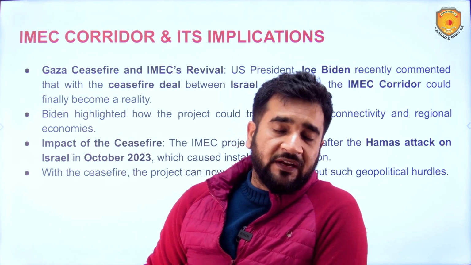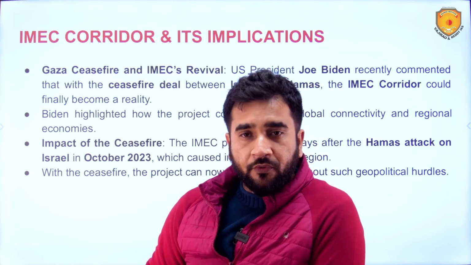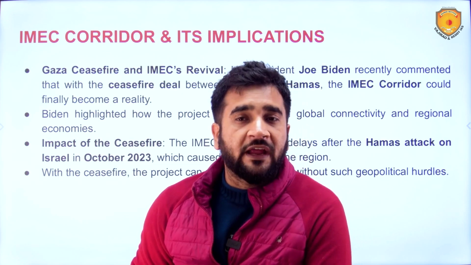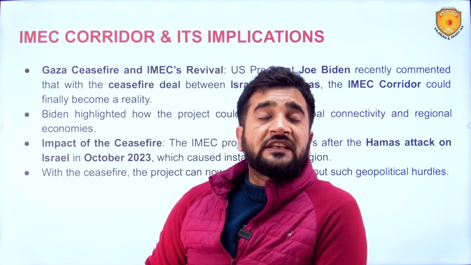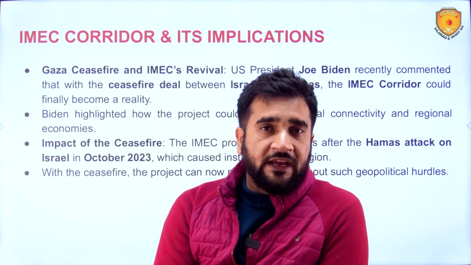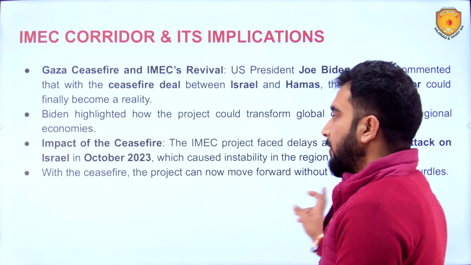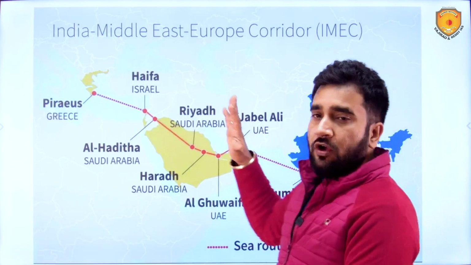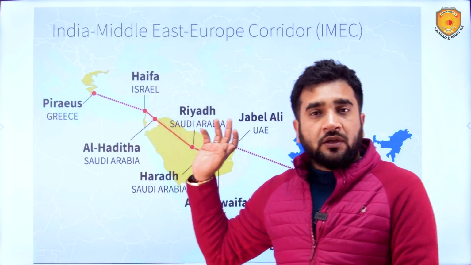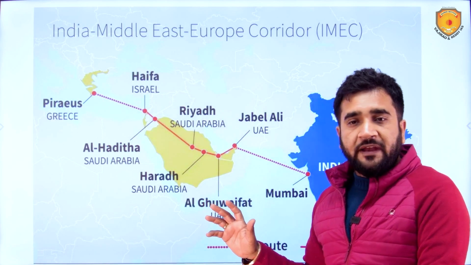Okay. Now the next is the IMEC corridor and its implications. IMEC here stands for India Middle East Europe Economic Corridor. US President Joe Biden has recently commented that the ceasefire deal between Hamas and Israel will definitely give a push to the India Middle East Europe Economic Corridor. This was announced in the G20 summit hosted by India.